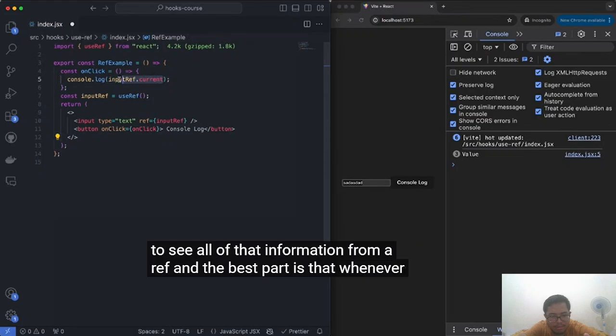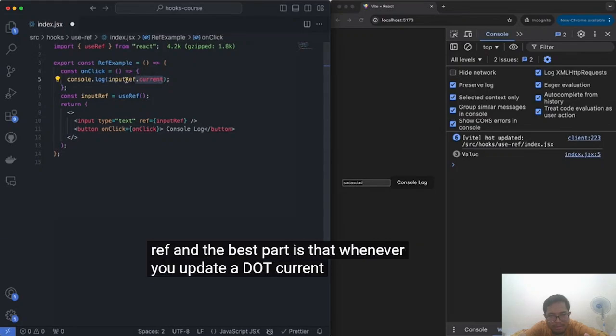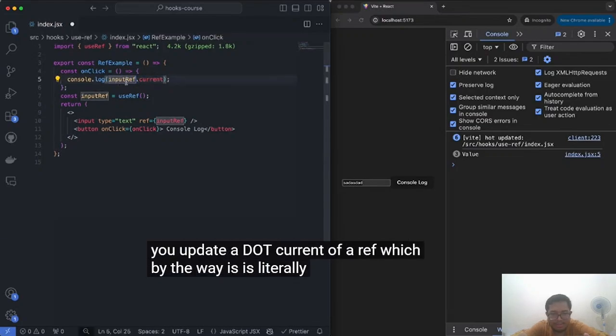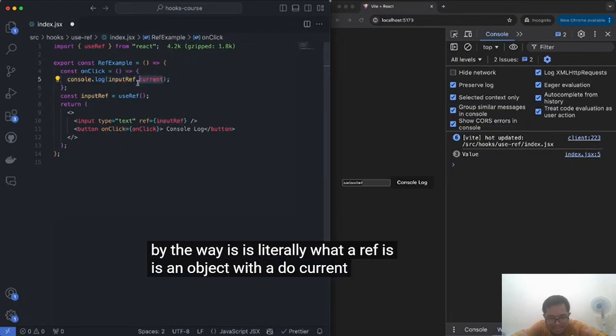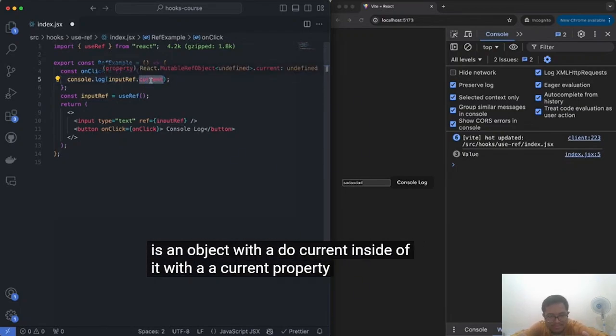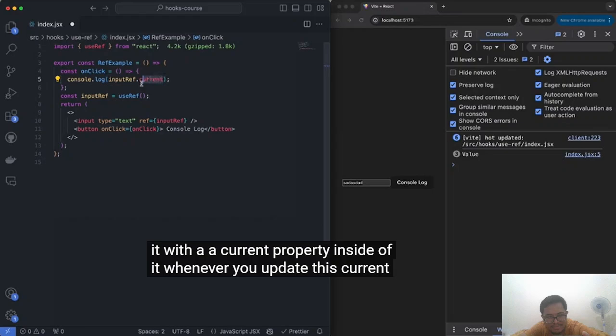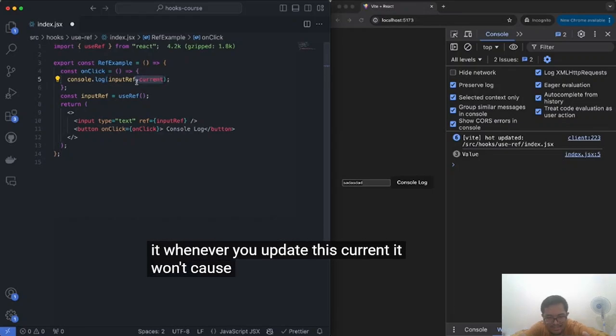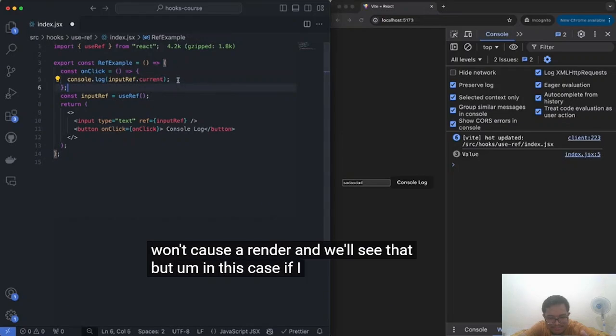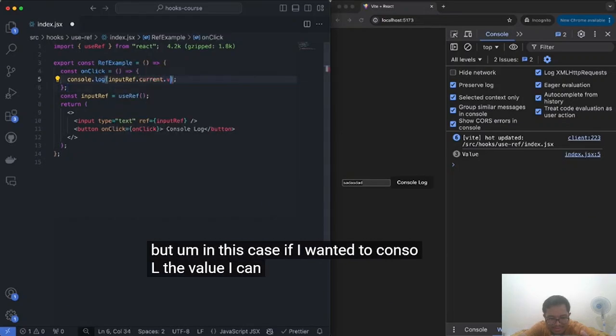And the best part is that whenever you update a .current of a ref, which by the way is literally what a ref is, an object with a current property inside of it, it won't cause a re-render, and we'll see that. But in this case, if I wanted to console log the value, I can just say inputRef.